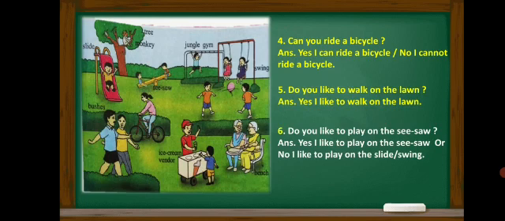Okay. Do you like to play on the seesaw? Yes, I like to play on the seesaw. Or no, I like to play on the slide. No, I like to play on the swing. If you like to play on the jungle gym, you can write no, I like to play on the jungle gym. Okay. So follow how to make simple sentences.